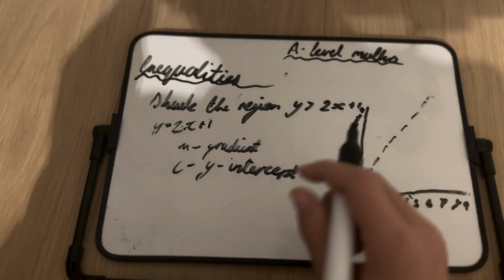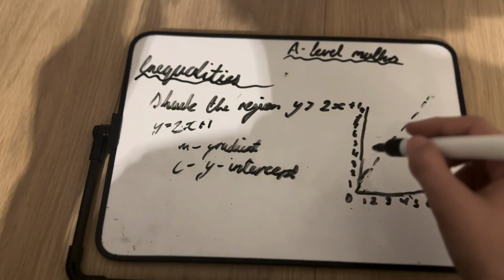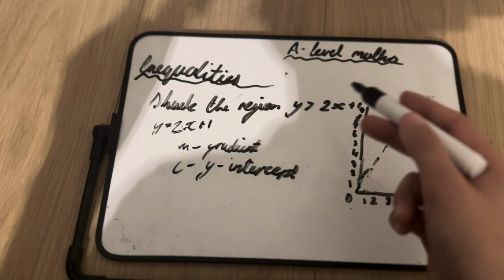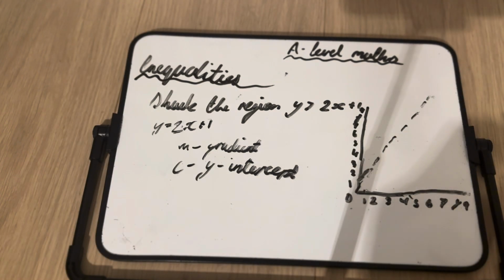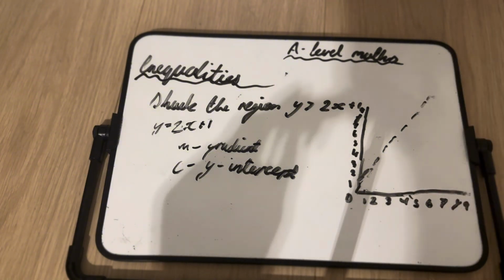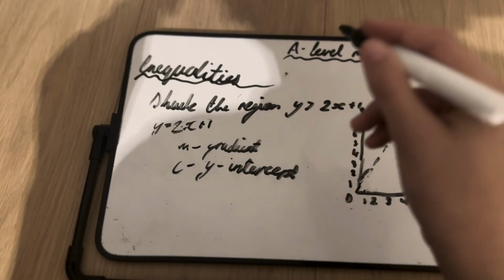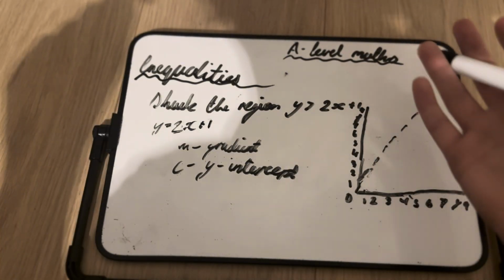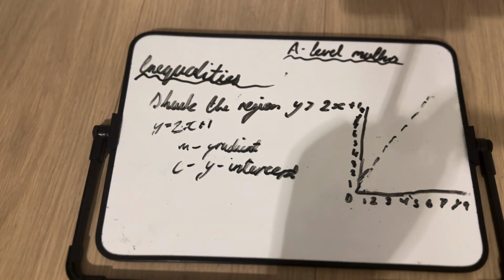Okay, so now that you've made this, you might be thinking, but it's equal to, so don't we have to make this again an inequality, and also say shade the region, not just create a line of the equation? And yes, we have to do that. So first, what you might think is, since it's greater than, you just have to shade in the top part, which is above the line. But it's actually a bit more complicated than that. Well, that's correct for now.